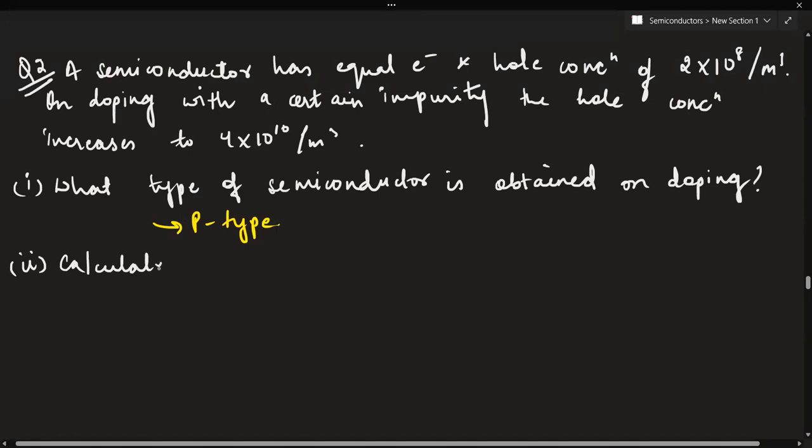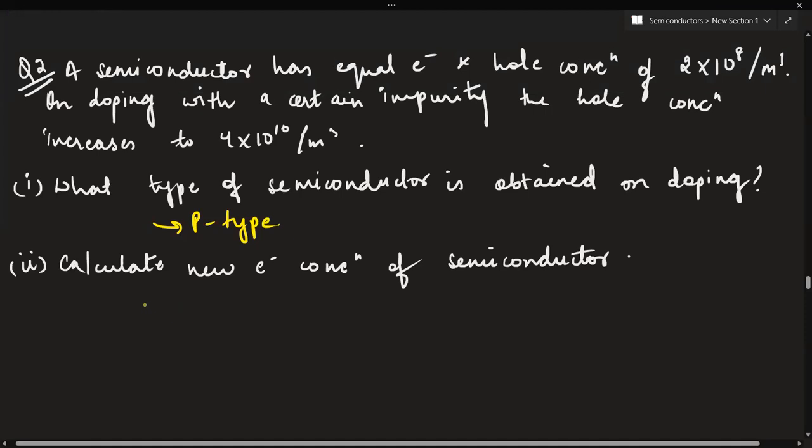The second part says, and this is also easy, which we have done, we have to calculate the new electron concentration of the semiconductor now. See, the hole concentration has been given to us, but we don't know the electron concentration. So calculate the new electron concentration of the semiconductor.